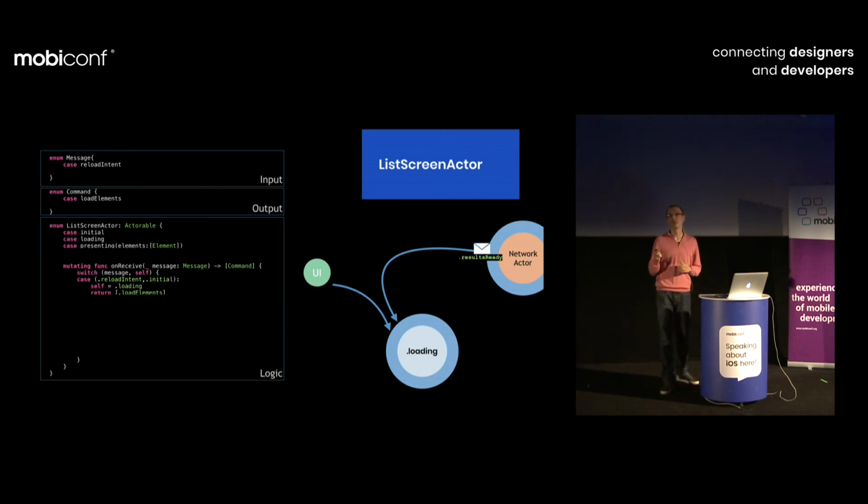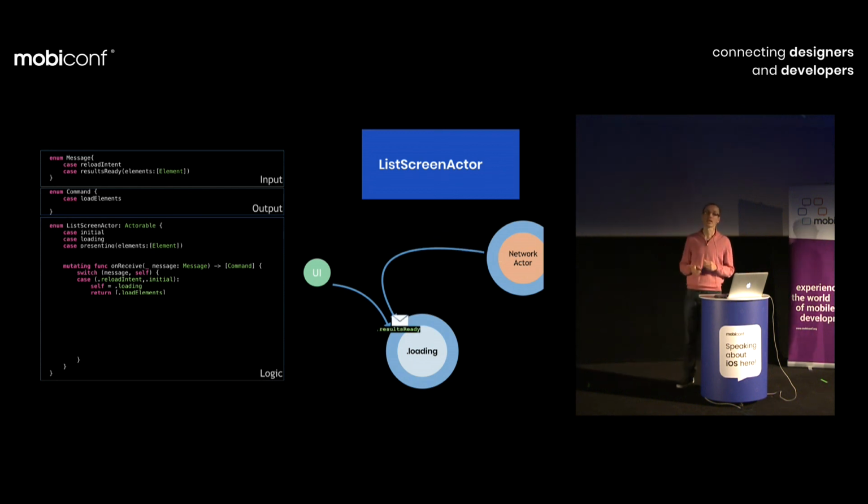And as you remember, maybe, within the actor, between actors, communication happens always over the messages. So network actor has to send us a message. Cool. I call it results ready. We add it to our messages available, so messages that we are expecting within our list screen actor, and it will be delivered. Now it will be stopped on the GCD queue.